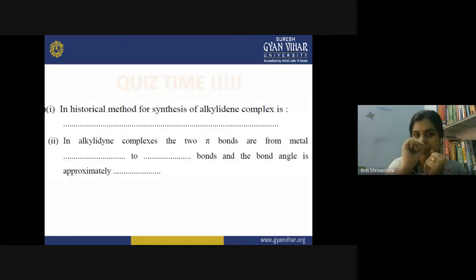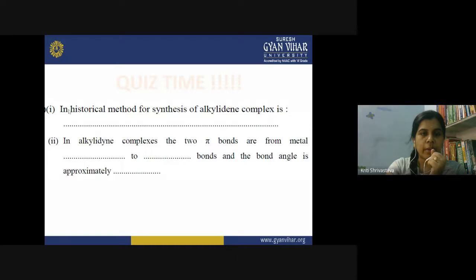Now the quiz time. Let me ask you two questions. This is a simple fill in the blank type of exercise. In the historical method for the synthesis of alkylidyne complex, what was the historical method? Do you remember it? And the second question is, in the alkylidyne complexes, the two pi bonds are formed from the metal. What should be filled here? Two, the blank bonds, and the bond angle is approximately what?